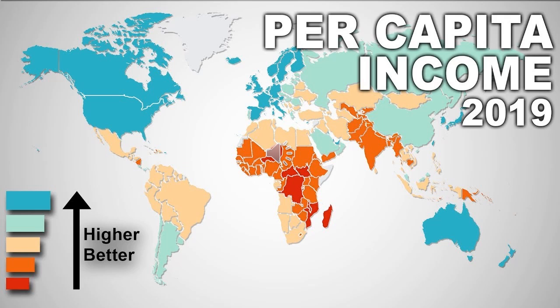So the average income is calculated by dividing the country's total income by its total population. So how can you calculate the per capita income? It is calculated by dividing the country's total income in a year by its total population. So the average income is called per capita income. The per capita income of all the countries is calculated in US dollars. So per capita income can be calculated only in US dollars.